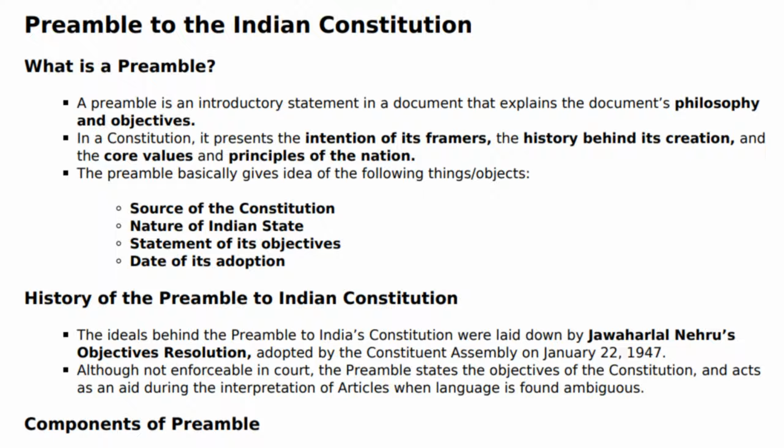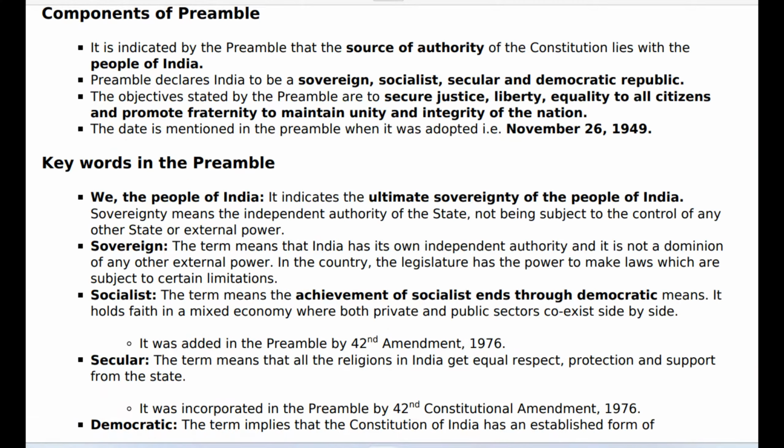History of the preamble to the Indian Constitution. The ideals behind the preamble to India's Constitution were laid down by Jawaharlal Nehru's Objectives Resolution, adopted by the Constituent Assembly on January 22, 1947. Although not enforceable in court, the preamble states the objectives of the Constitution and acts as an aid during the interpretation of articles when language is found ambiguous.